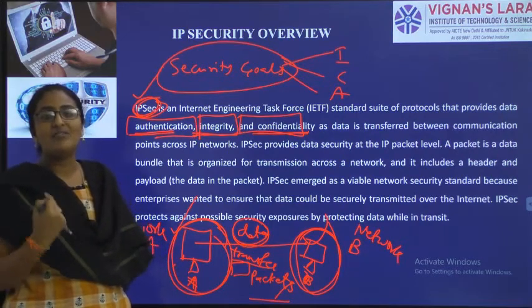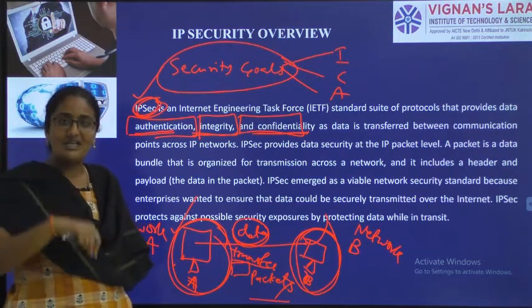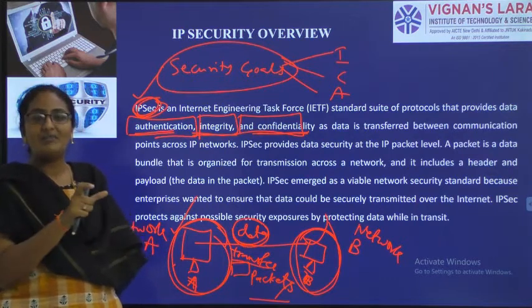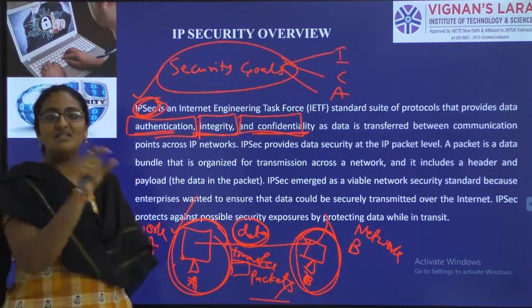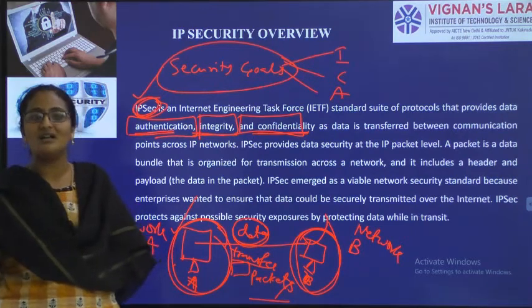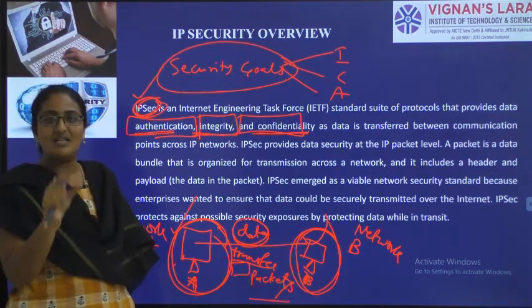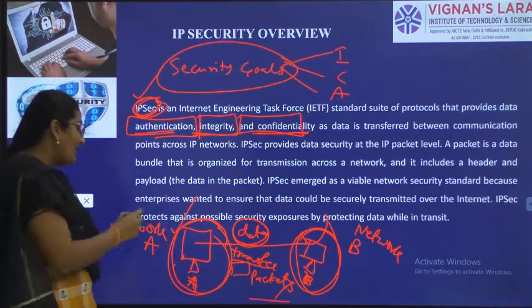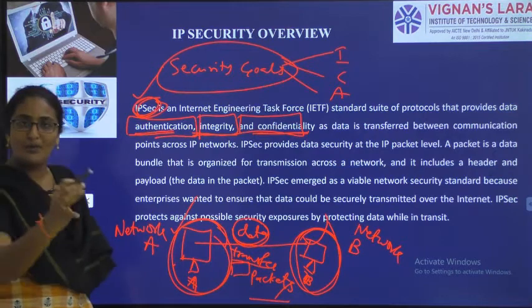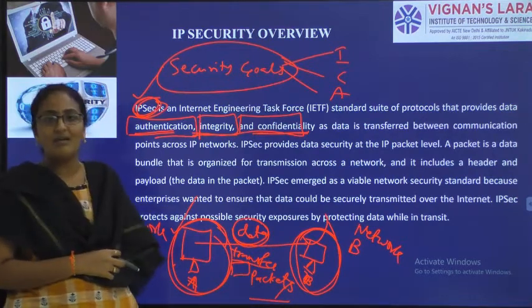Network is nothing but a group of systems interconnected to share a common physical resource. So what I mean by network here? Network A will have a group of systems. Network B also will have a group of systems.